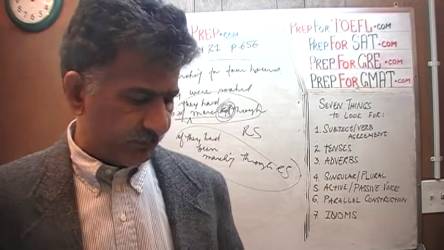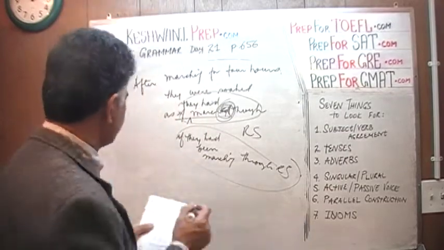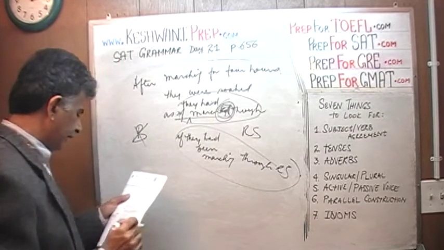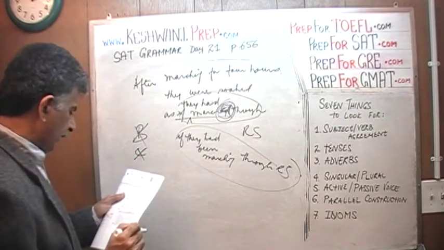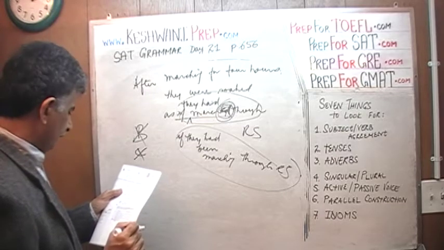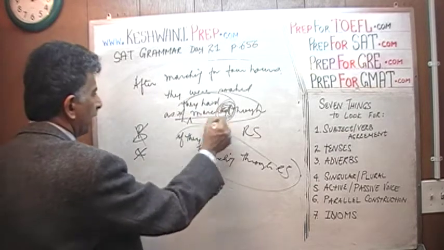Let's lift our hand and look at the answer choices and see what we can do. B says, having marched, that's not it. C says, if marching from, no, that's not it. As if they had marched. There you go, as if they had marched. There is the C.